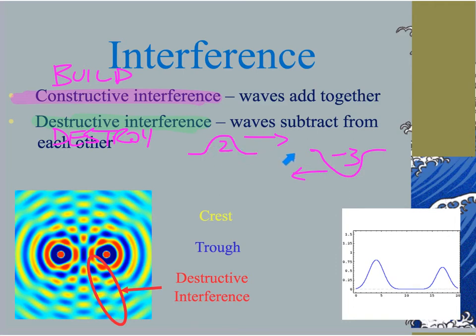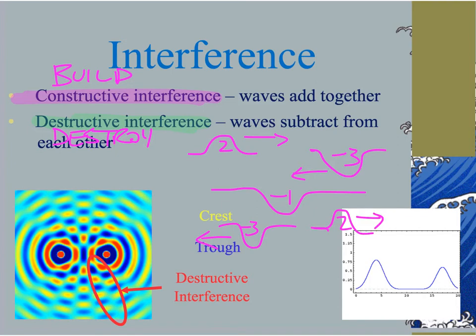I've got a +2 and a -3. 2 plus a -3 is a -1. The negative is going to tell me that it's going to be a trough with a magnitude of -1. Now, once they are done overlapping, the trough is still on the left, moving to the left, and the crest is on the right, moving to the right.